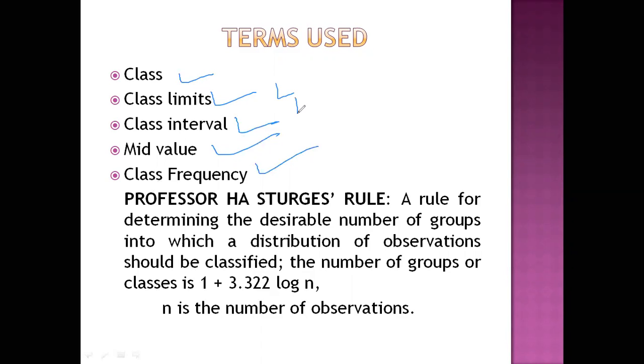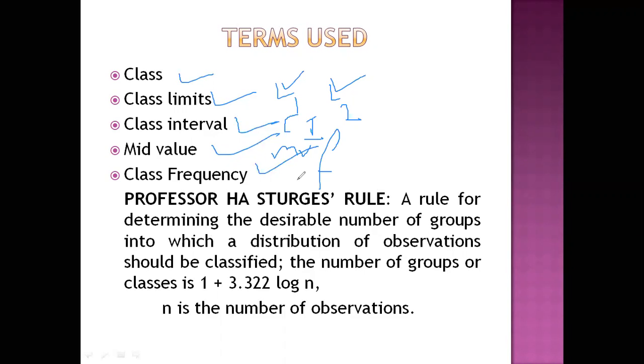We have discussed L1, L2. Upper limit is known as L2, lower limit is known as L1. The class interval is denoted by Ci, mid value MV or midpoint. This is also known. Class frequency is denoted by f, small f.